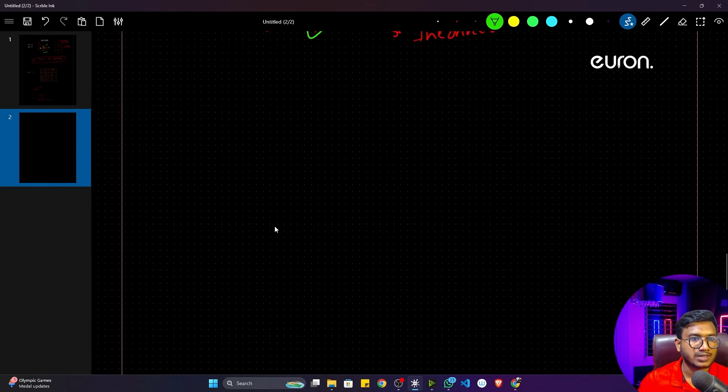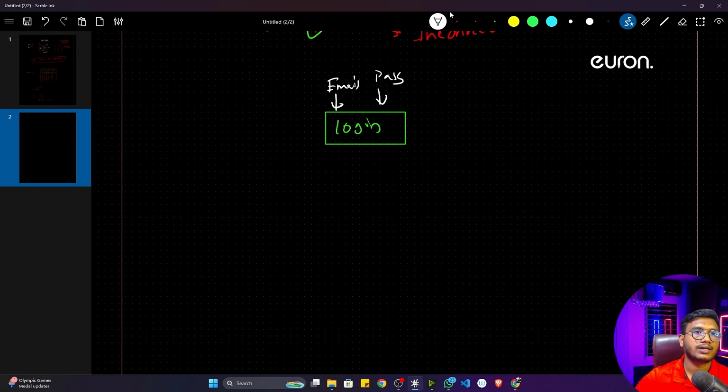Let's say this is a login, and as data you are passing email and password. If both of them are correct, it gives you the permission, that means successful login.